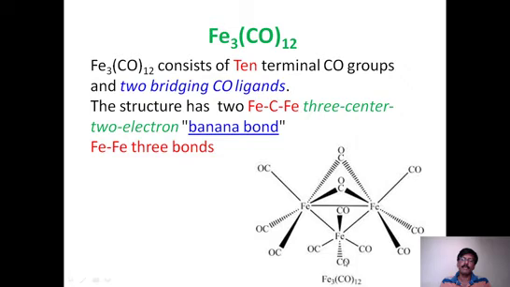So altogether 3 plus 3 plus 3 plus 1, 10. And 2 bridging type carbonyls present. The 2 bridging carbonyls are present, and iron to iron bond is there. That is, each iron is having one bonding to other iron. So this is how we can have different combinations of bonding present in this tri-iron dodecacarbonyl. So the structure is given. You can write this structure how it looks like.